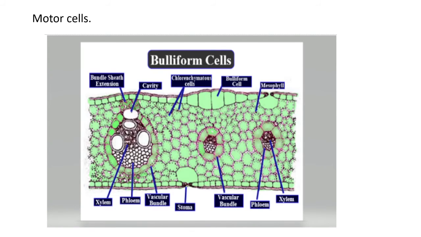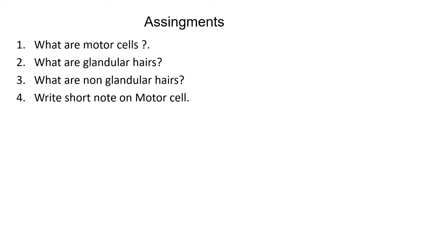bulliform cell. Dear student, there are some assignments or questions on this topic. What are motor cells? We have seen in this topic what a motor cell is, because they are only present in monocot leaves. What are glandular hairs? Second question. Third is what are non-glandular hairs? And finally, we have to write a short note on motor cell by making a diagram.